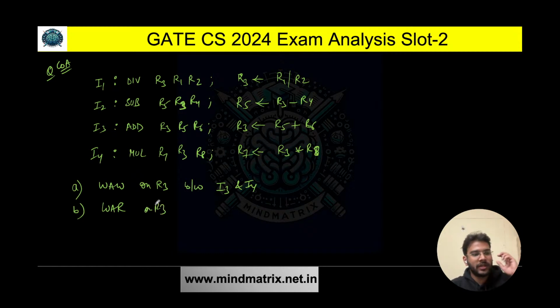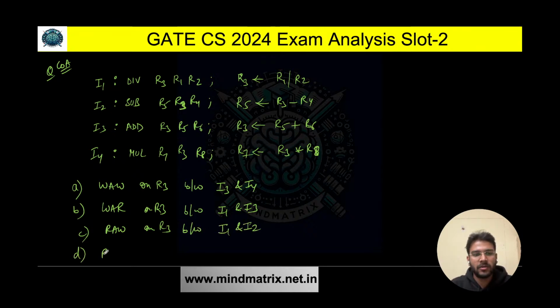In the question they are just asking about R3, not any other register, just on R3, we need to find out what kind of dependency there is between I1 and I3. Option C says RAW dependency on R3, that means read after write, between I1 and I2.